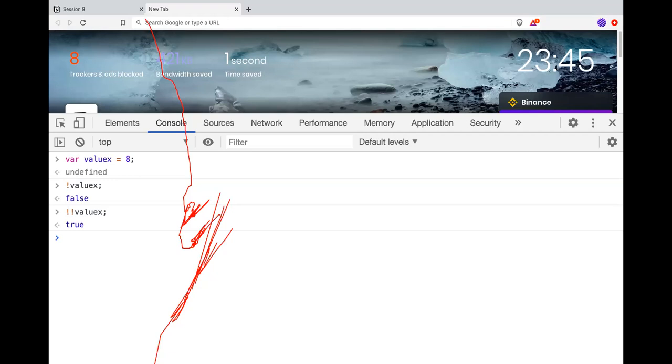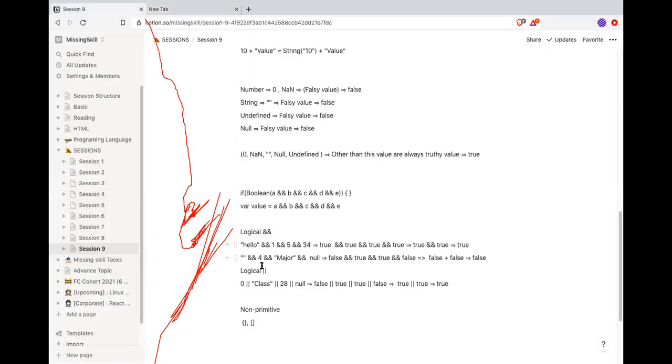It will negate and then negate again, so value x is evaluated into true or false. Is that clear? So any value with a double exclamation is explicitly converted into a Boolean. This is you manually converting a value into a Boolean, but the JavaScript engine does the same thing. So instead of doing it like this, right?